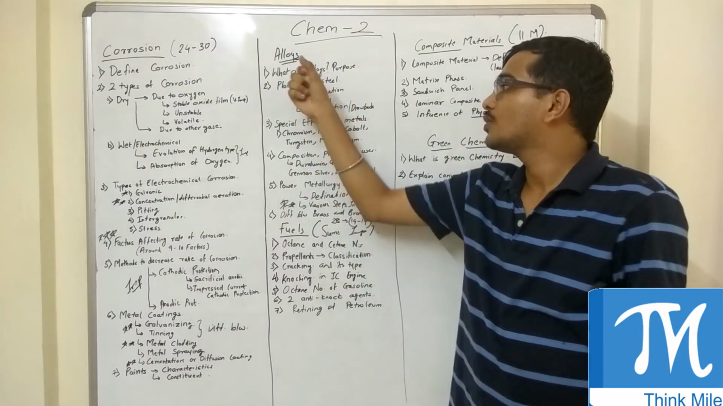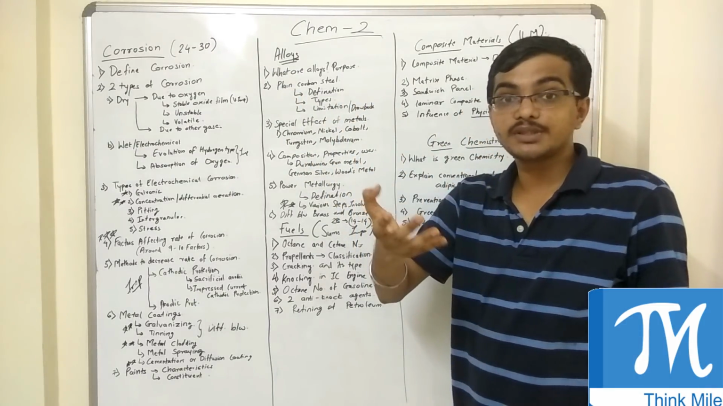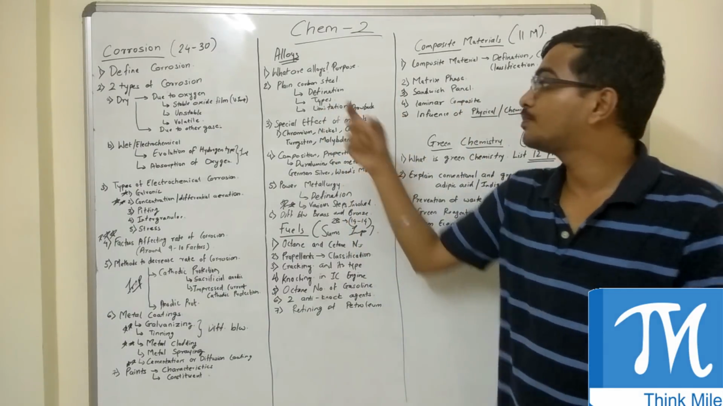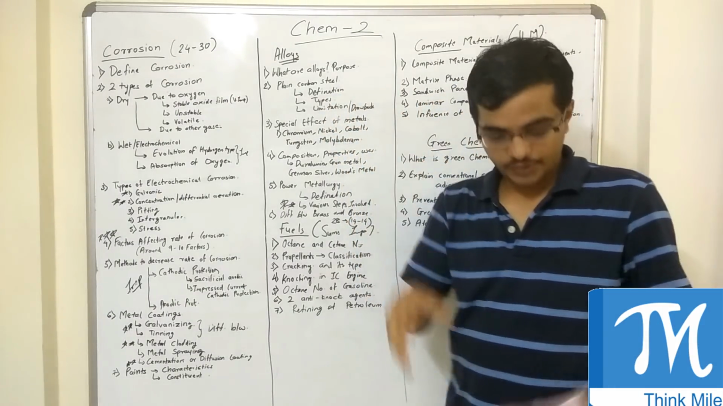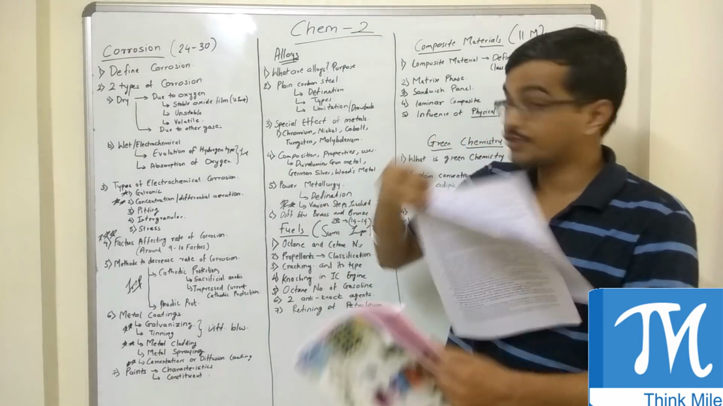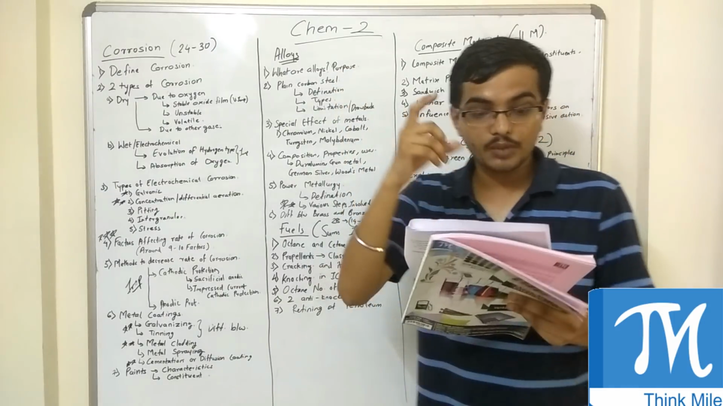What they can ask is, what are plain carbon steels? Explain the types. What are the types of plain carbon steel? There are around four types, and then the limitation or drawback of plain carbon steel. Okay, so the questions that were asked on these topics are, first, on the topic, what are alloys?